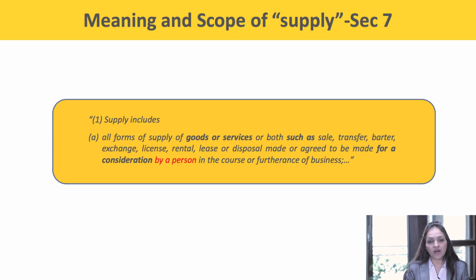That means advance is also covered. For a consideration, by a person in the course of the furtherance of the business. The words here written are "by a person" and "to a person" is not written, which means self-supplies are also taxable. Self-supplies are also liable to GST.